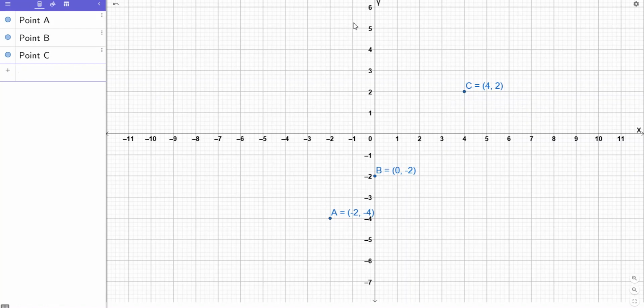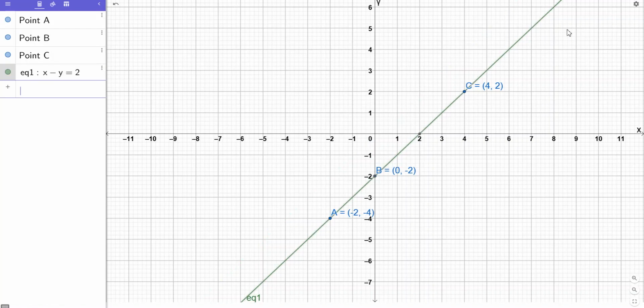And now what to do? We just need to draw a line passing through all these 3 points. You can start from here and join these 2 points. And once again, why 3 points? Because it gives us an idea whether all the 3 points are calculated correctly or not. Because if any of the points is incorrect, all 3 points will not come in a line. So the equation was x minus y is equal to 2.